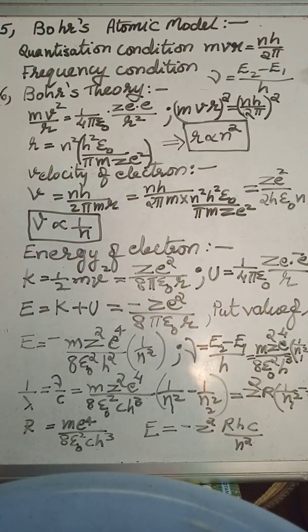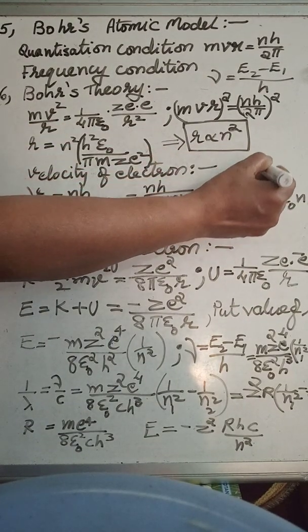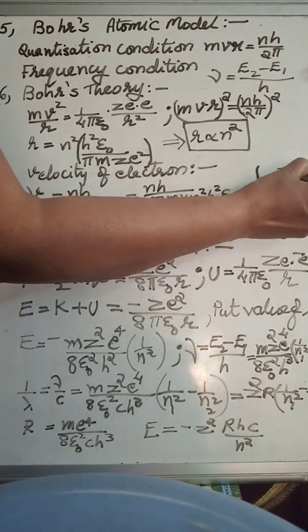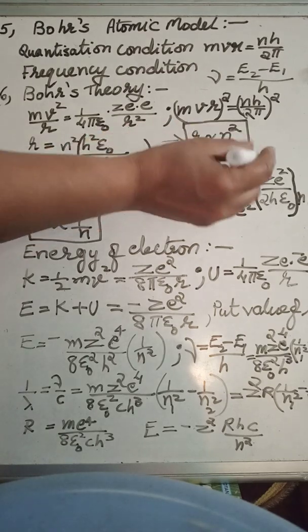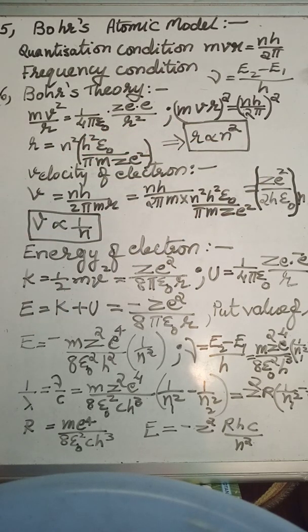So from this equation, we can say that V is inversely proportional to n. V proportional to 1 upon n. That is V inversely proportional to n. It means outer orbital electrons are having less velocity when they are stationary in the orbit.